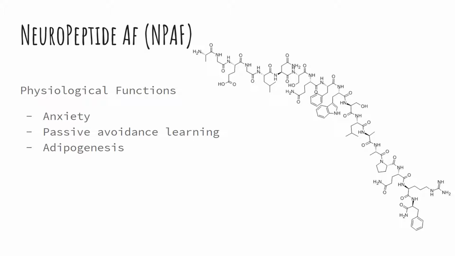Little is known about the RF amide, but experiments have shown involvement in physiological functions of the CNS. In an examination of the involvement with passive avoidance learning, NPAF demonstrated improvement and consolidation of passive avoidance learning through various neurotransmitters and a reversal of B-amyloid 25 through 35 induced memory impairment. In another study, NPAF was found to induce anxiety-like behavior in mice.